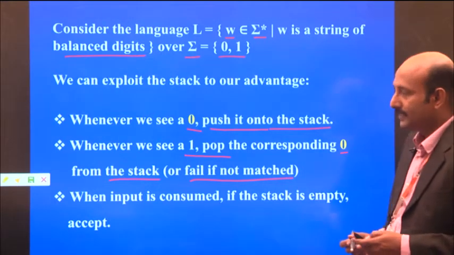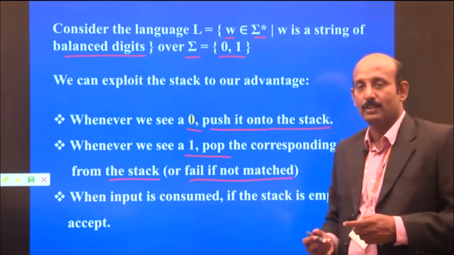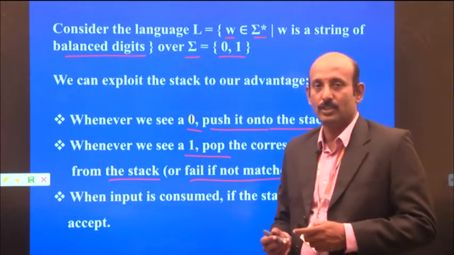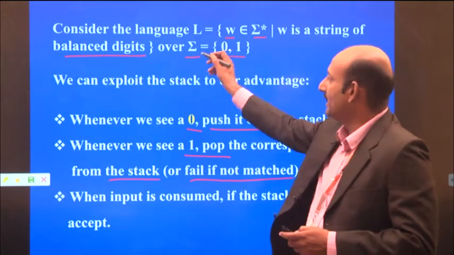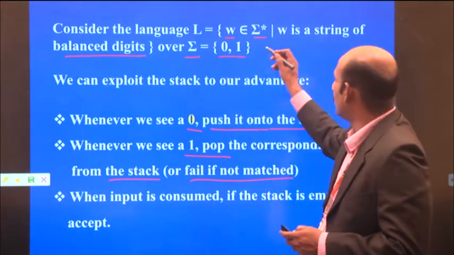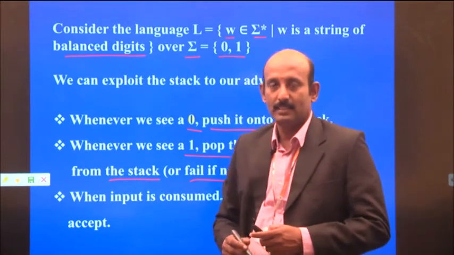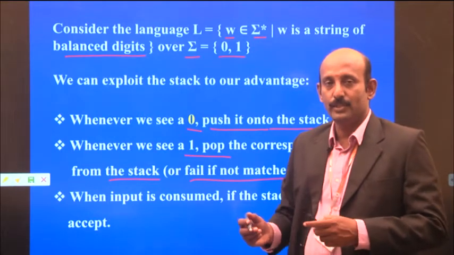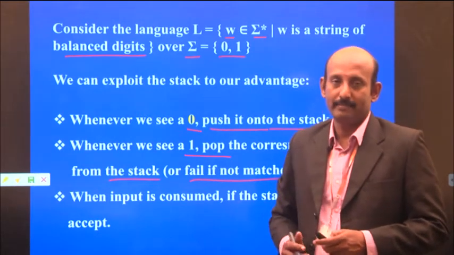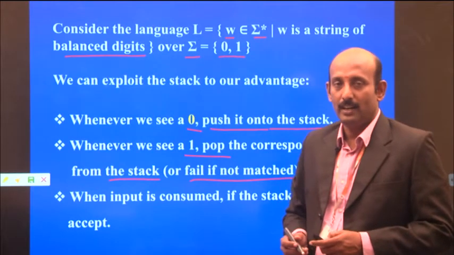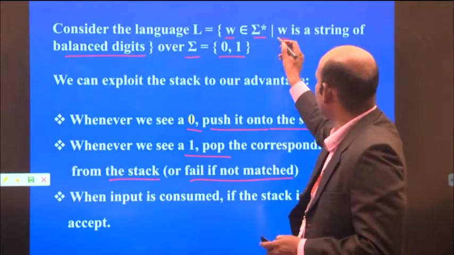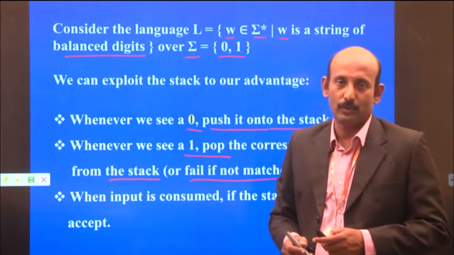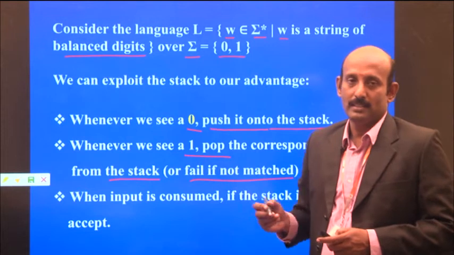So, let's take the language. The language consists of strings of zeros and ones over the alphabet, where these zeros and ones are balanced strings. That means the number of zeros and the number of ones are the same. That is balanced zeros and ones, where W is nothing but a string, denoted by the letter W, consisting only of such strings.